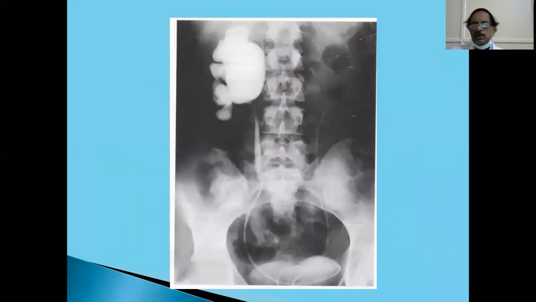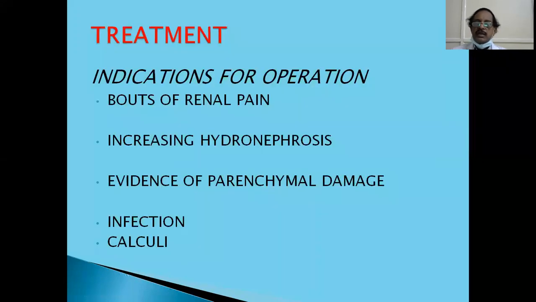So you see, this is a retrograde pyelogram. The obstruction is at the pelvic ureteric junction only. The rest of the ureter is normal, coming down to the bladder. So you see this narrowing, a very small, narrow ureter, and the pelvis is grossly dilated. This is due to pelvic ureteric obstruction, a retrograde pyelogram in hydronephrosis.